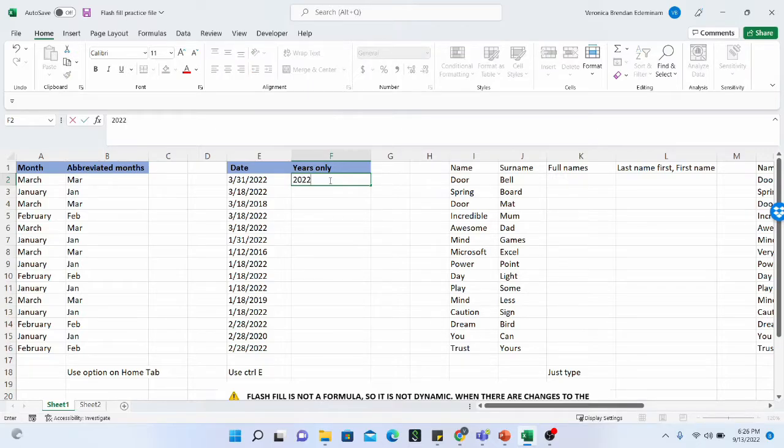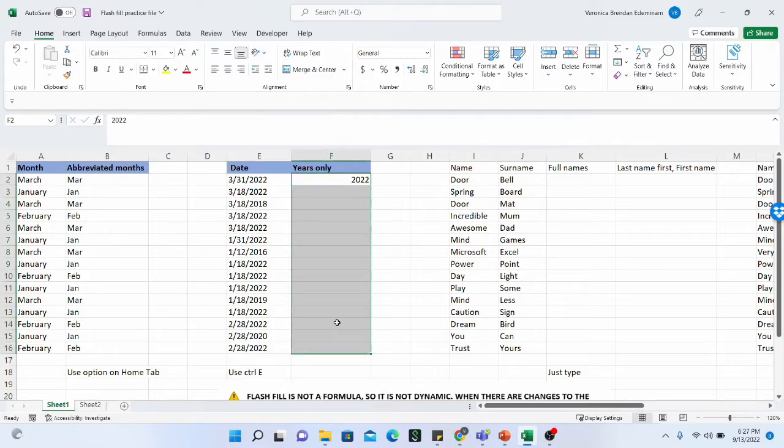So in this case, like I mentioned, I'm going to enter the first information in the cell so that Excel can know the pattern that I want it to recognize for me. And in this situation, we are going to the second method. I want to do flash fill using a shortcut, which is Ctrl E. Okay, so what I do is this. I highlight all the cells in the column that I want my flash filled information to show. And then I do Ctrl E on my keyboard, and this is what I have.